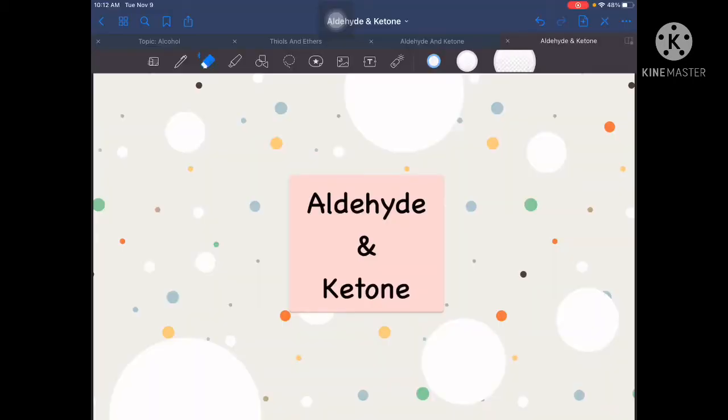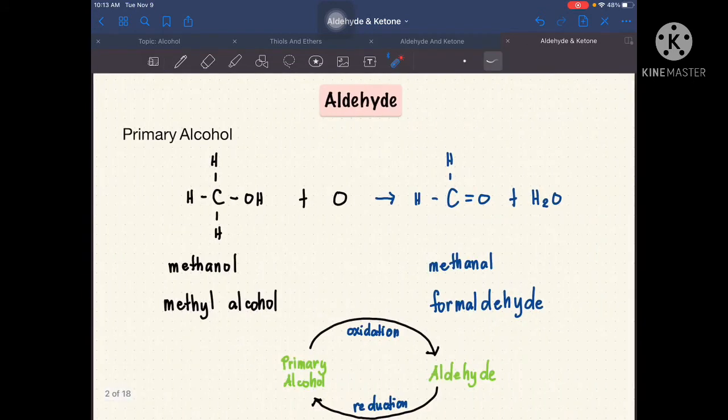Today I am going to discuss aldehyde and ketone. So first thing here is when we say aldehyde, actually it came from primary alcohol. As you can see in this structural formula, I have here methanol, or commonly known as methyl alcohol. So nag-add tayo dito ng oxygen. So through oxidation, we created aldehyde and water.